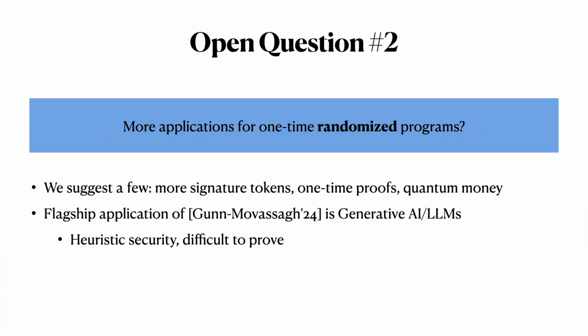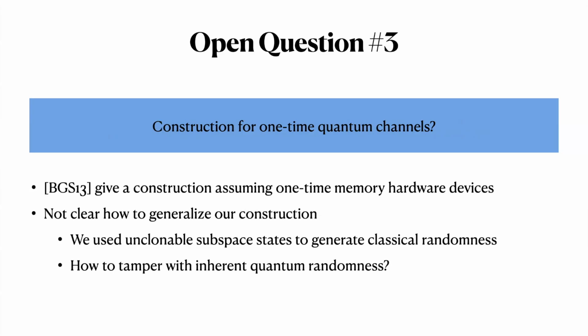Gunn and Movassagh also suggest that generative AI might also provide some applications. Third, can we construct more general one-time programs for quantum channels? Our construction currently just works for classical randomized functionalities. It's not clear how to generalize beyond that.